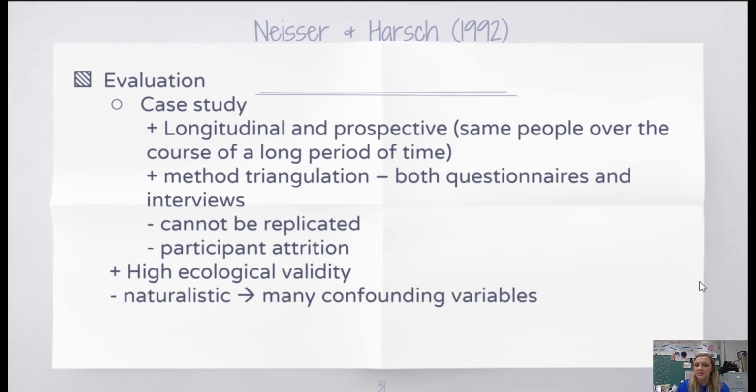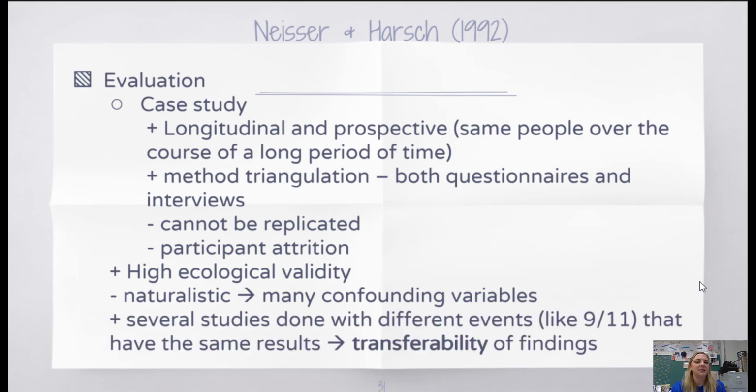But because it's naturalistic, we have a ton of confounding variables, and this can lead to some problems with the study and the reliability of it. Many studies have been done following this with different significant events like September 11th that have had very similar results: the idea that these flashbulb memories that people seem to have can be altered over time. That is what we call the transferability of findings. Even though it's not the exact same replicated study, we do have similar results when we're doing a similar study.